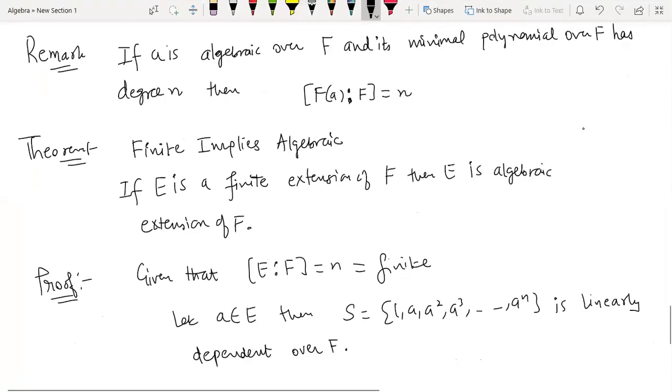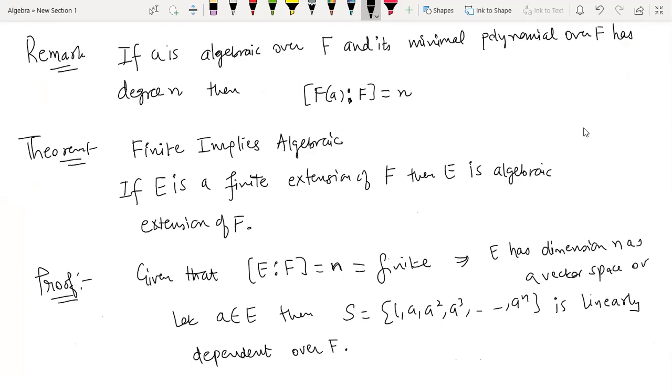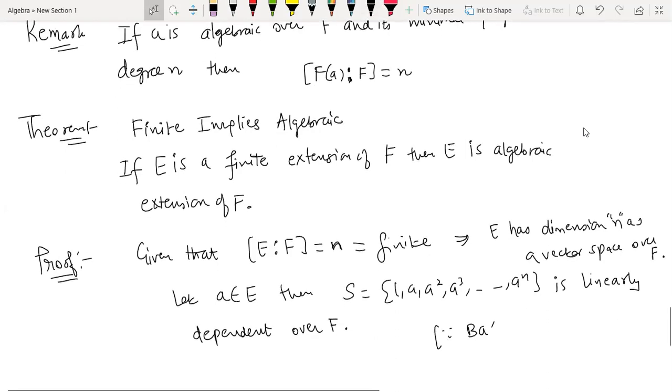Okay, I will connect it. Now what are we given? See, we are given that we have a finite dimension here. So what does this mean? What is the meaning of degree? This implies E has dimension n as a vector space over F, because this is the meaning of degree. Now dimension n means the basis of E over F, how many elements will it contain? n elements.